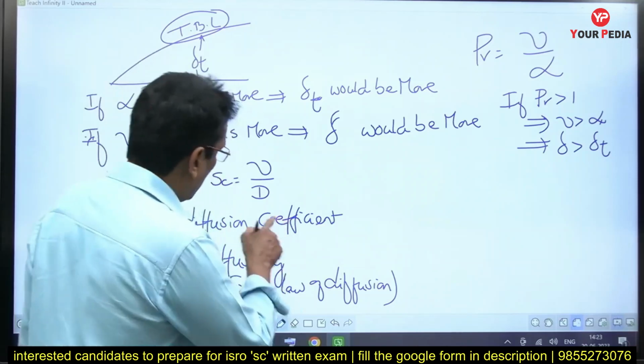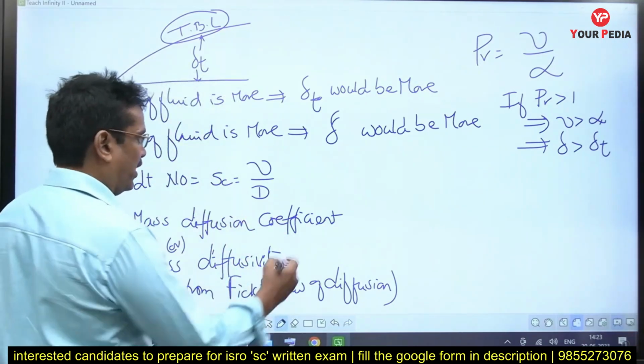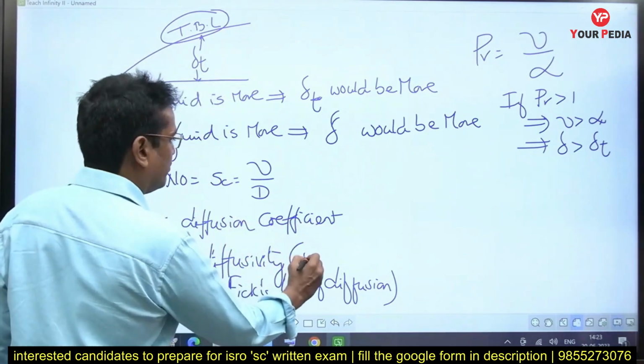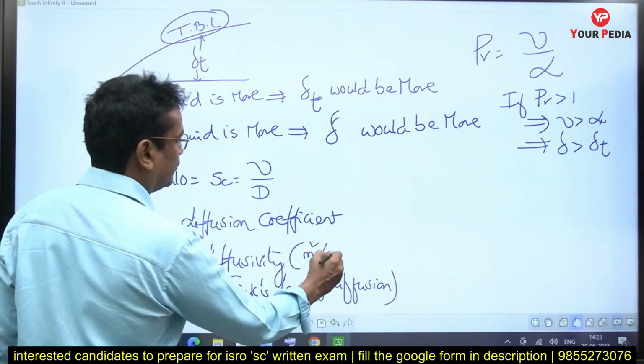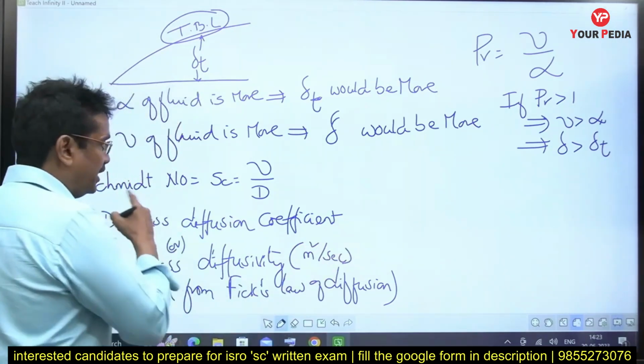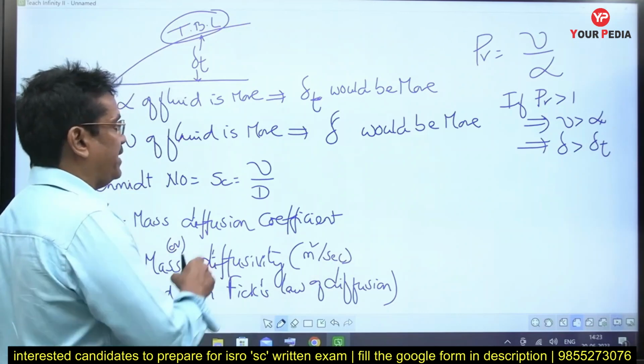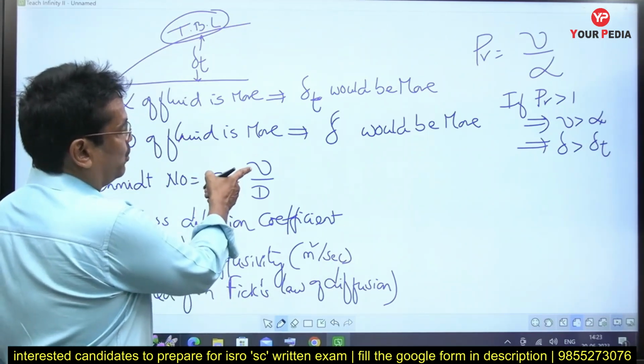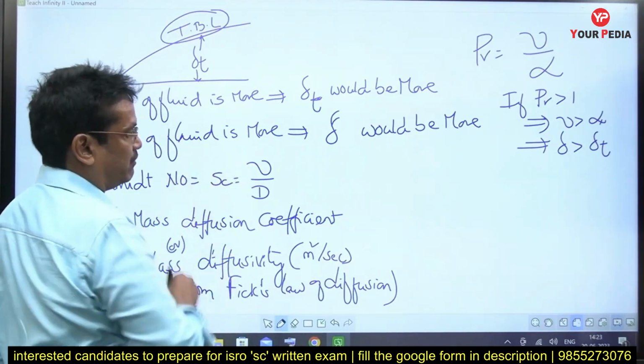From that, this diffusion coefficient is defined, having the same units of meter square per second. So the Schmidt number is comparing the relative magnitudes of momentum diffusion and mass diffusion.